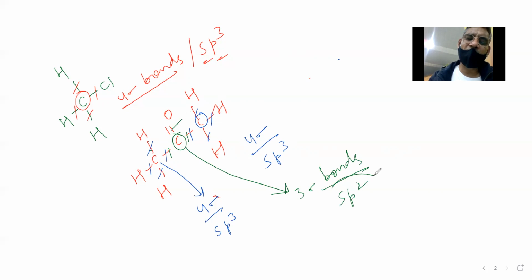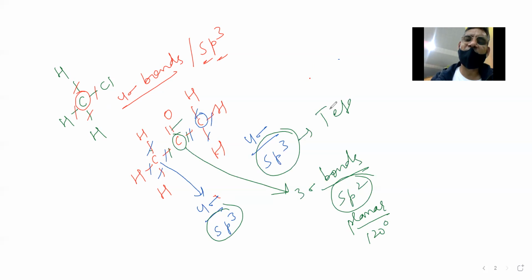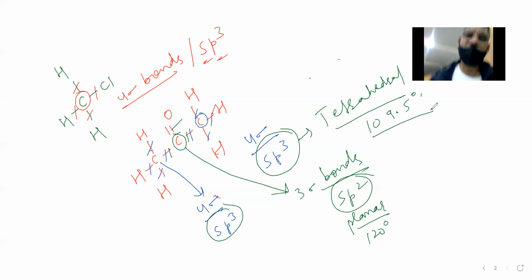And sp2 hybridization will always be planar in shape, and bond angle will always be 120 degrees. And what about sp3 hybridization? sp3 hybridization will always be tetrahedral in shape, and the bond angle will be approximately 109.5 degrees. So this is the hybridization for (CH3)2CO.